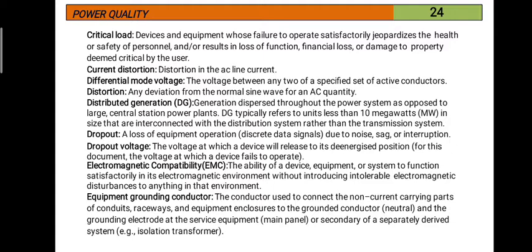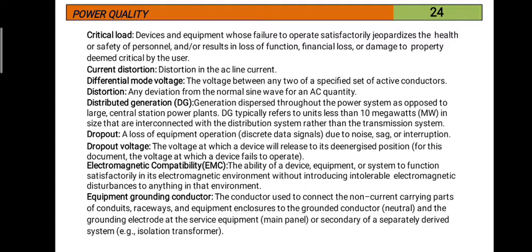So, here I want to give some clarity regarding DG, distributed generation. It is a mixture of renewable energy sources.